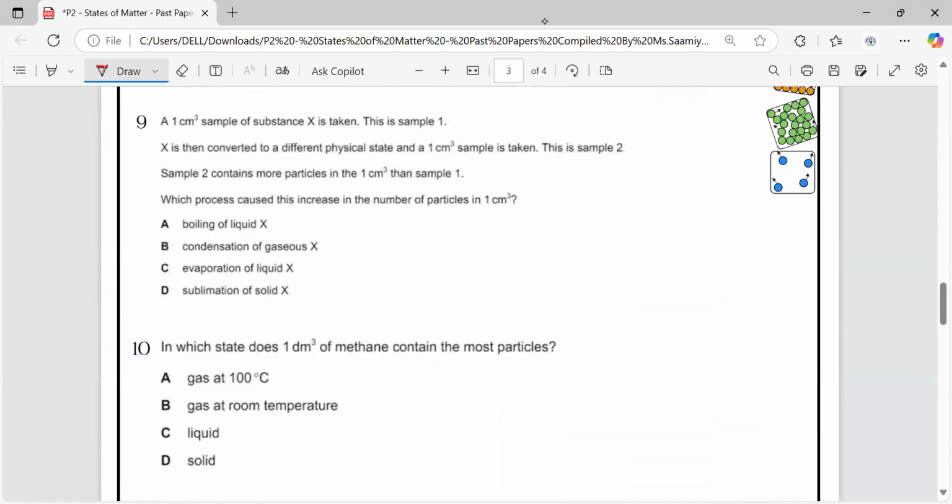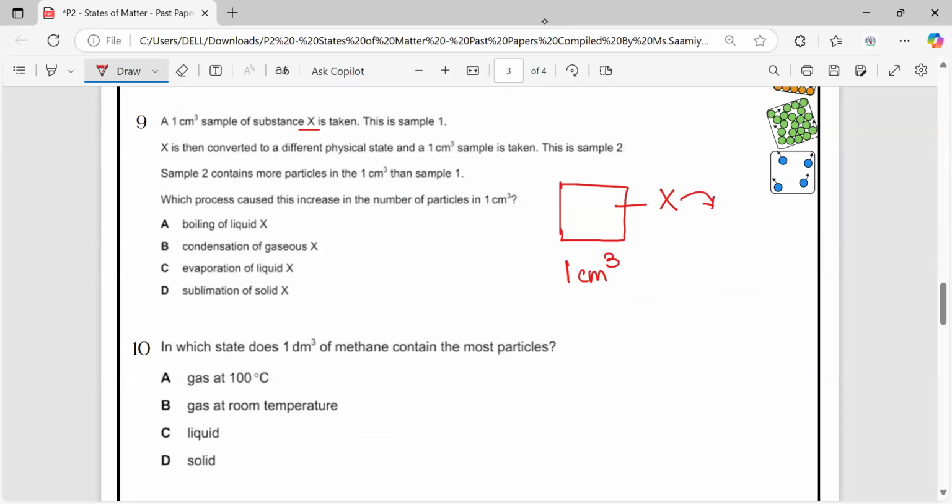Question number 9. A 1 centimeter cube sample of substance X is taken. Sample 1 means we have a container of 1 centimeter cube and it has substance X. X is then converted into a different physical state.